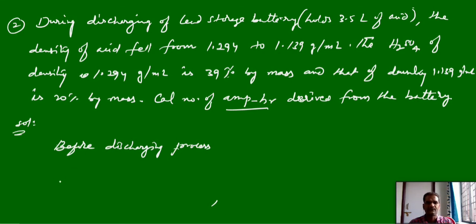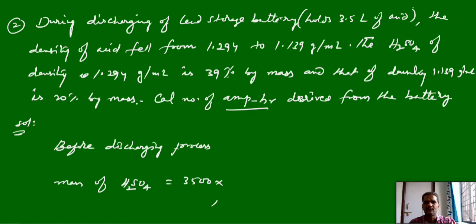Weight of H2SO4, or mass of H2SO4. So what is the mass? Then how much amount of H2SO4 is there? 3.5 liters, that you can convert into milliliters: 3500 milliliters.